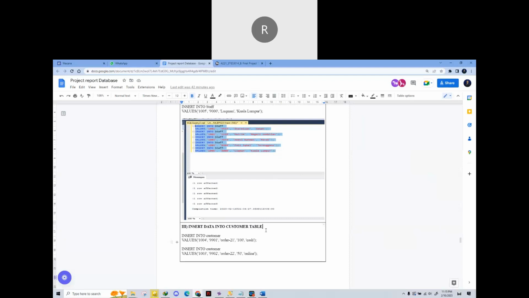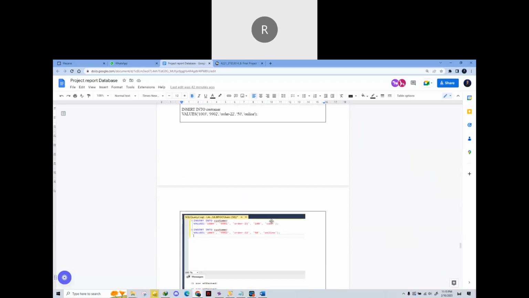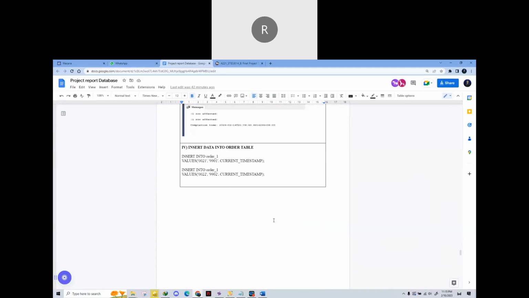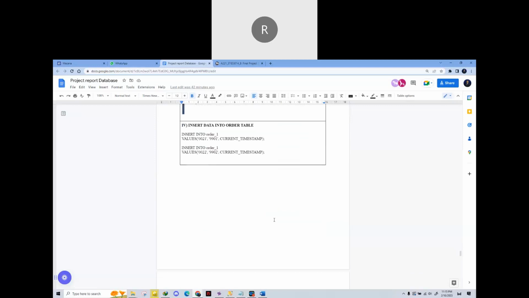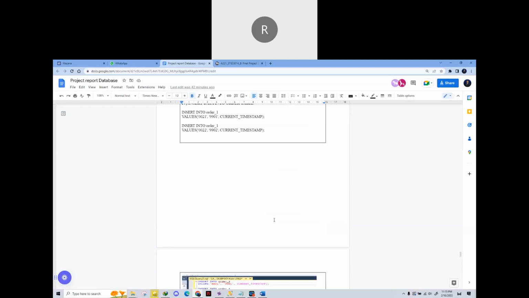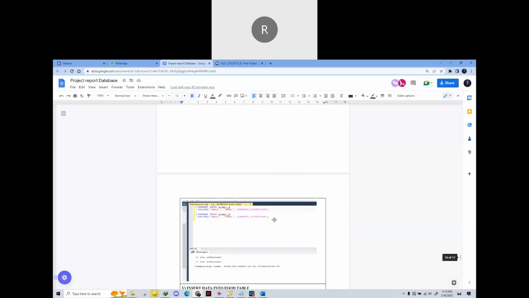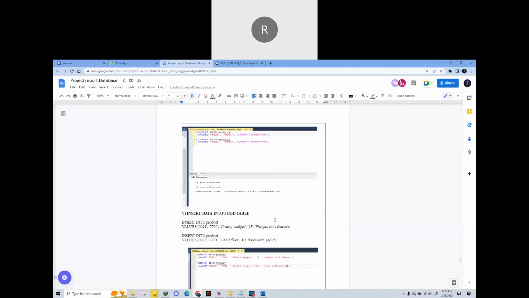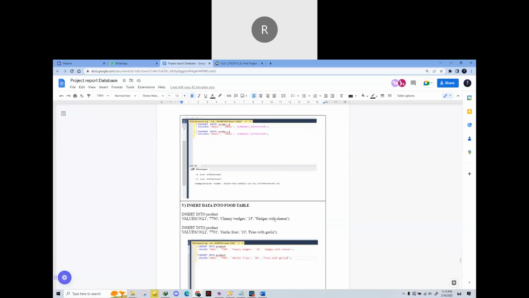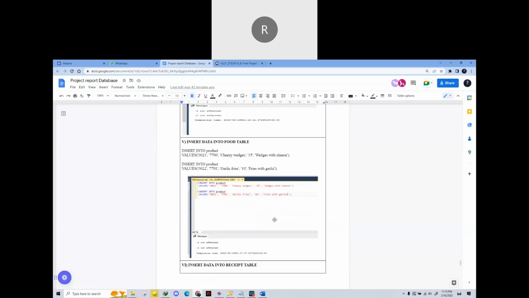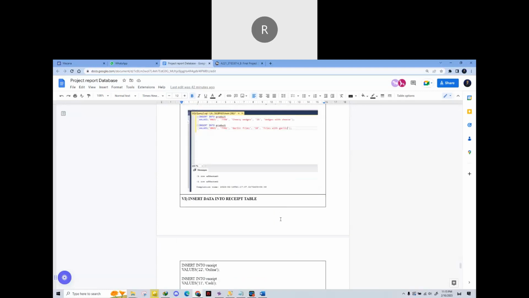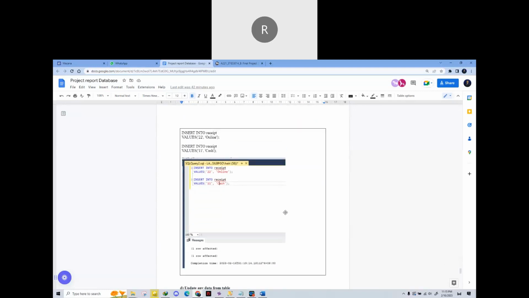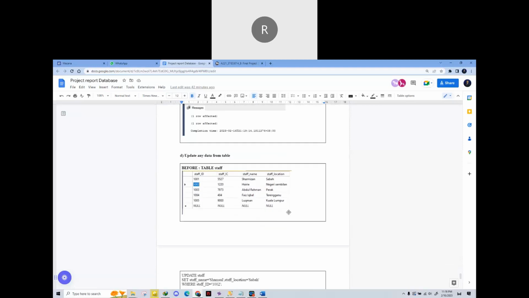Moving on to the order table, then we have the food table, and finally the receipt table.